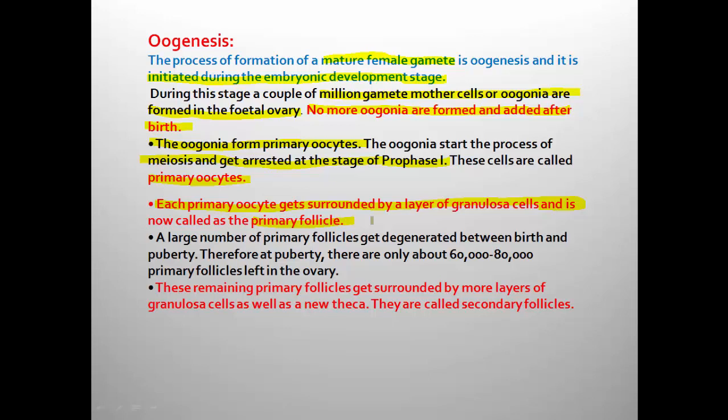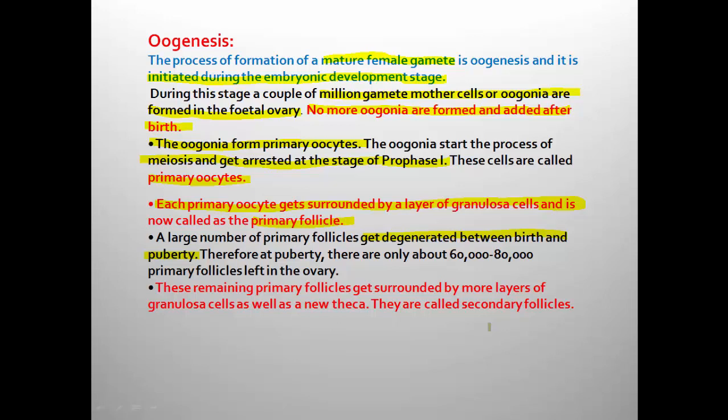A large number of primary follicles get generated between birth and puberty, because only before the birth of the female child are the oogonia completely produced. Millions of oogonia are produced within the fetal ovary.